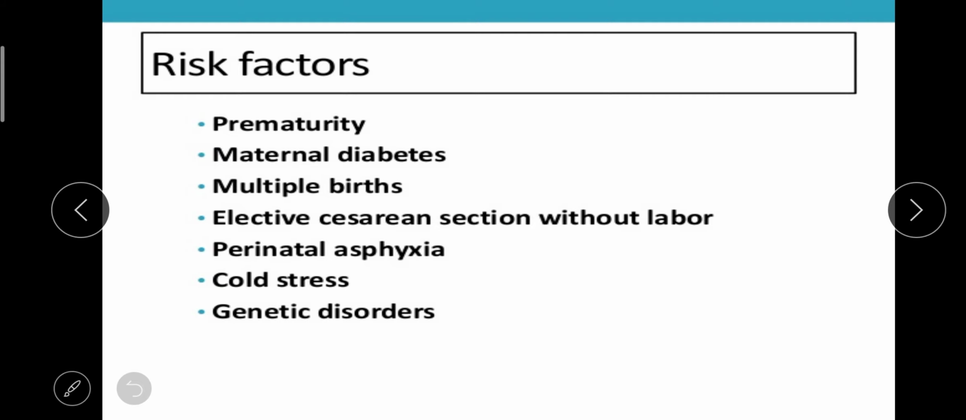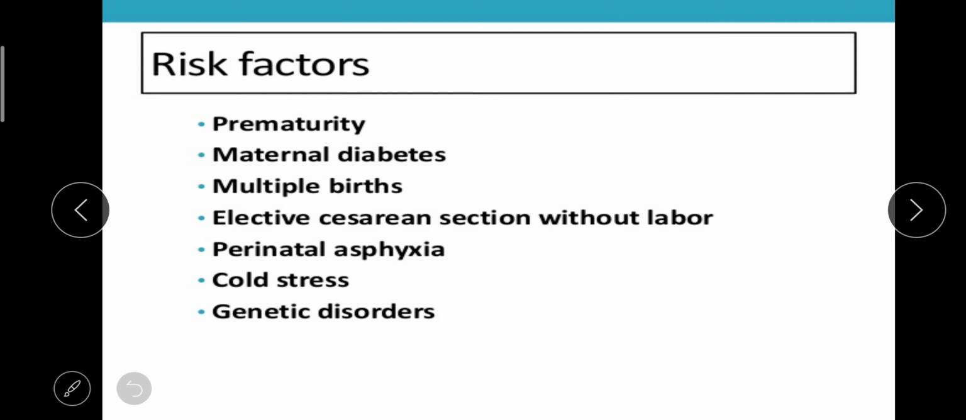Next one is multiple births, like it is not a single baby, twins or triplets. In that case also there is a chance. Next one is elective cesarean section without labor. So the labor pain will not be there, they will plan for cesarean section. That can cause it.